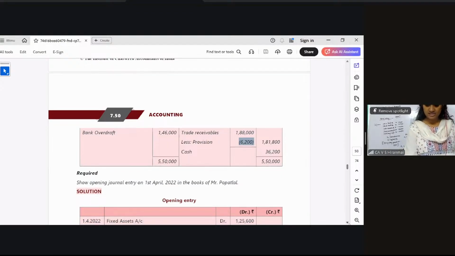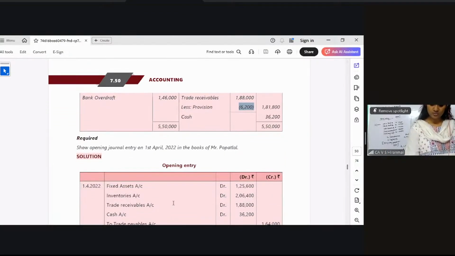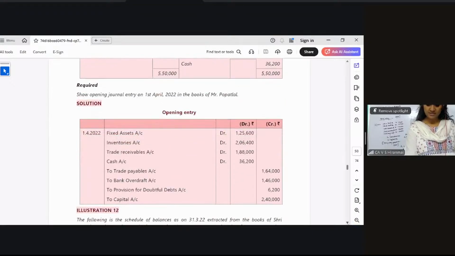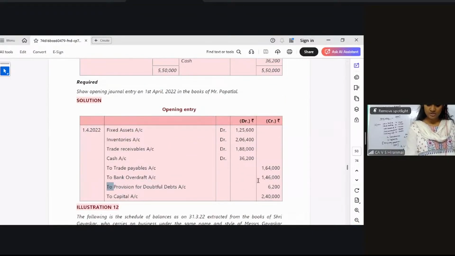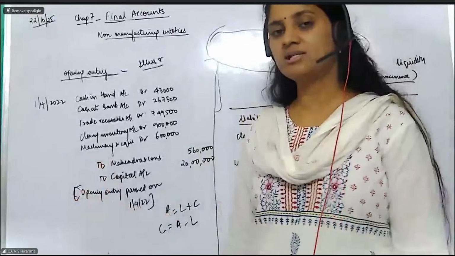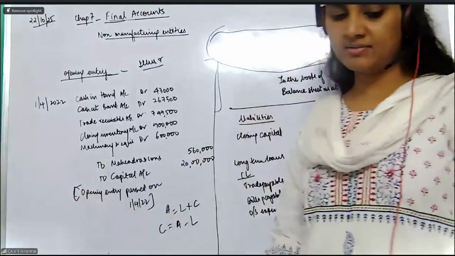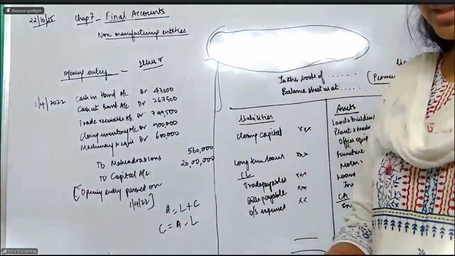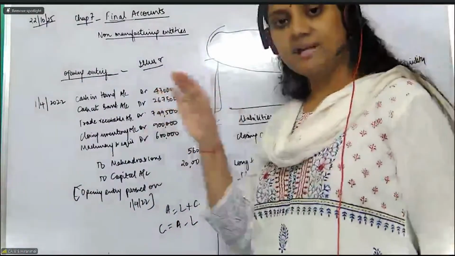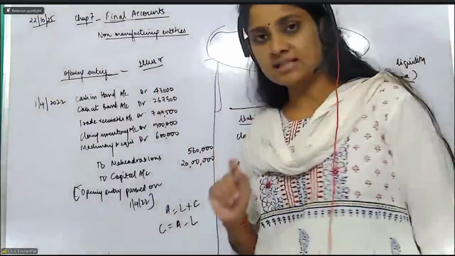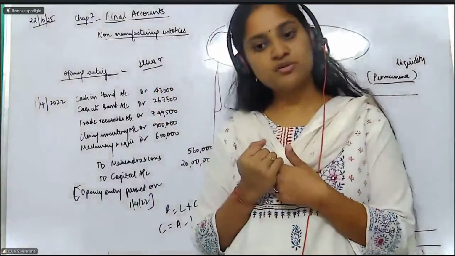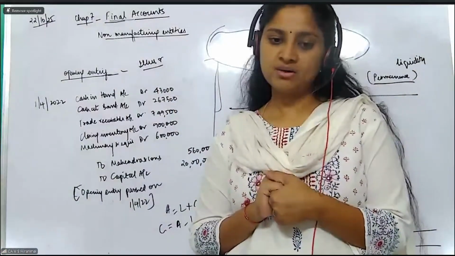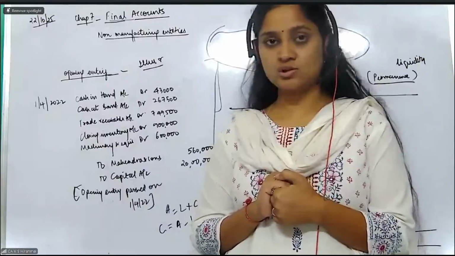That means, all of you please see here. When you do the opening entry, you will take the trade receivables value as 1,88,000, the total value. And this provision will go to the credit side, as provision for doubtful debts. That is the only difference that will come in your illustration number 11. Is that clear, everybody? Illustration number 11 is also passing the opening entry, but there is only one difference: trade receivables is given, and provision for trade receivables is also there.